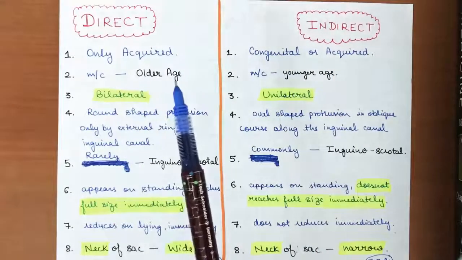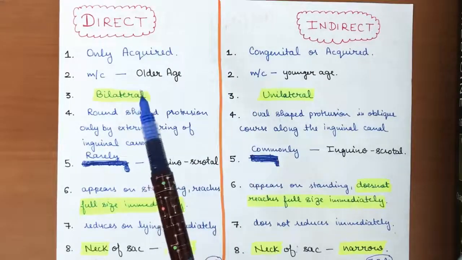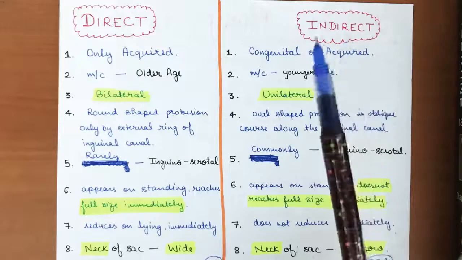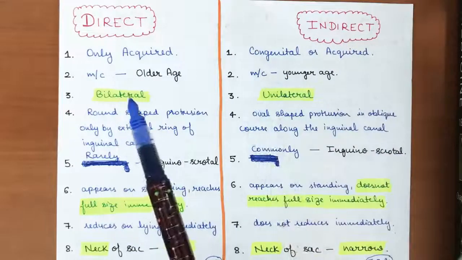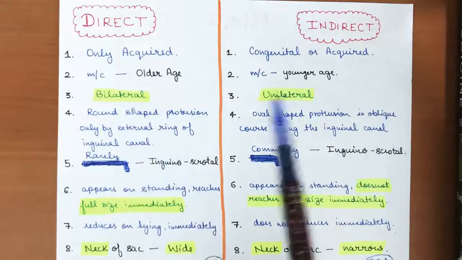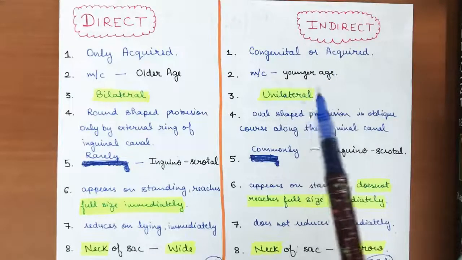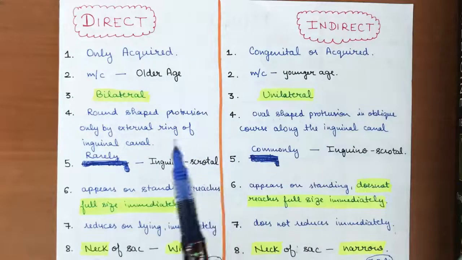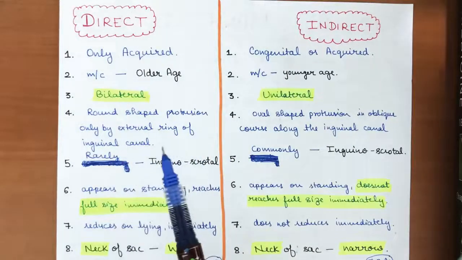It is most commonly in older age, as we have discussed earlier, while indirect hernia is most commonly in younger age. Direct hernia is also the most common type of hernia that is present. It is bilateral, so it can be present on both sides, while indirect hernia is usually unilateral, only one side is involved. There is a round shaped protrusion only by the external ring of the inguinal canal.